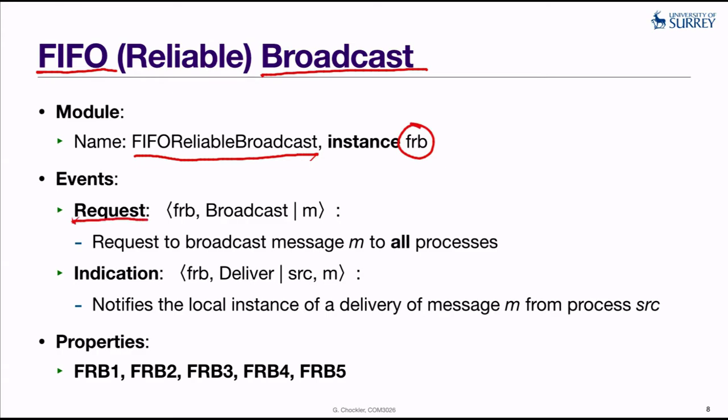So this is how we request to broadcast message M to all processes. And the indications are deliver message M from process SRC. So we have now 5 correctness properties, FRB1 to FRB5. So let's see what they are.